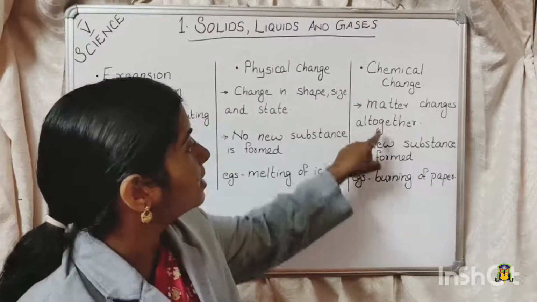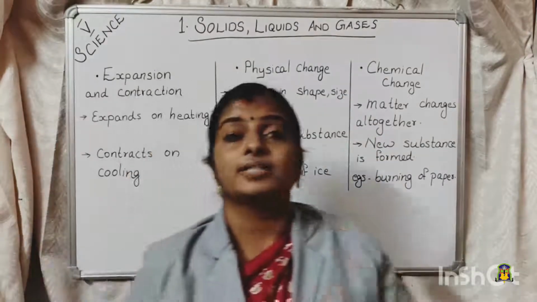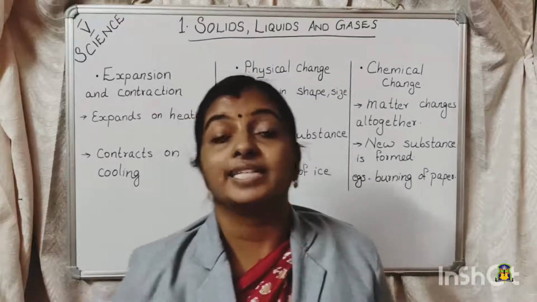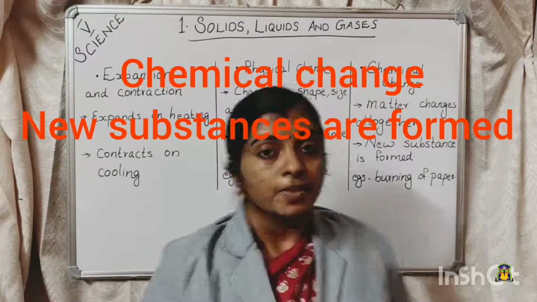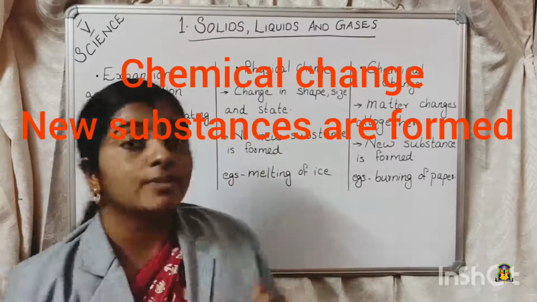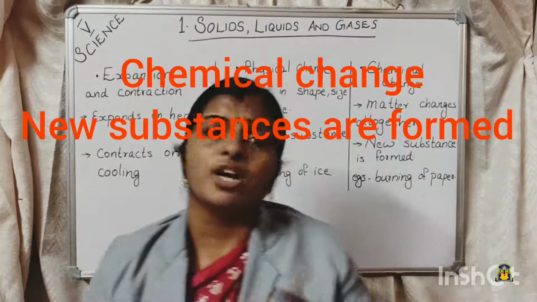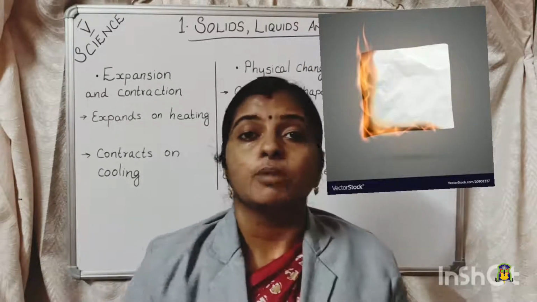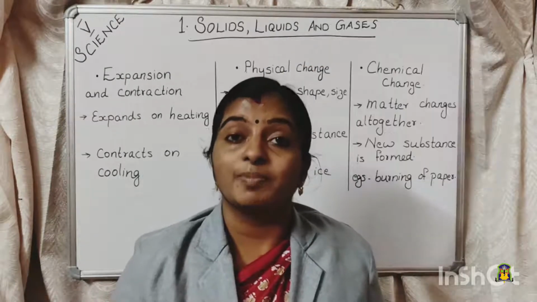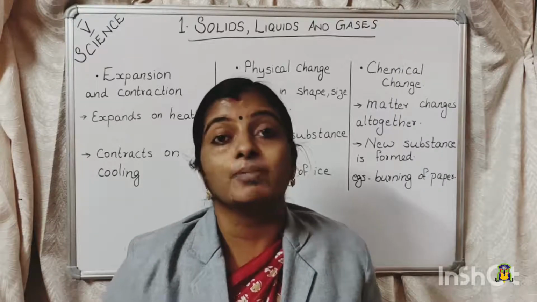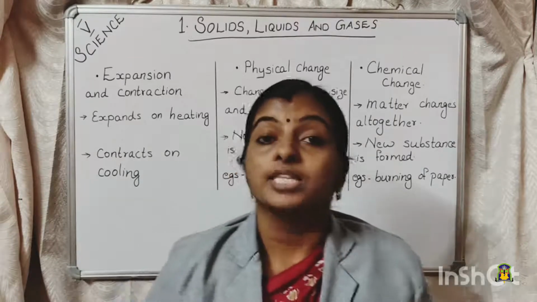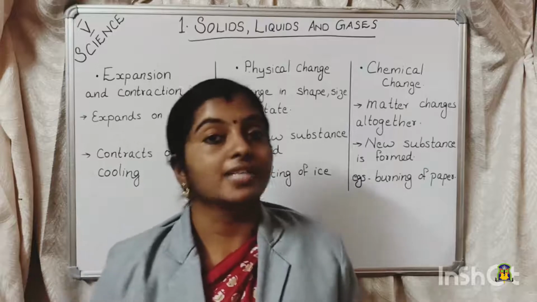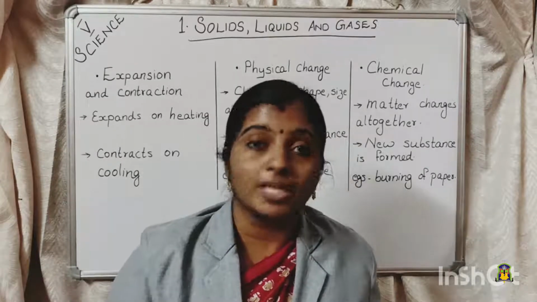Now, chemical change. Chemical change means the matter is changing as a whole. It gets converted entirely into a new substance. So, in physical change, we discussed cutting of paper. And what if we are burning that paper? What will happen? Will it be possible to bring it back to the previous stage? That is, will we be able to bring it back as a paper? No, right? It will be converted into ash, and this ash cannot be converted back into paper again.